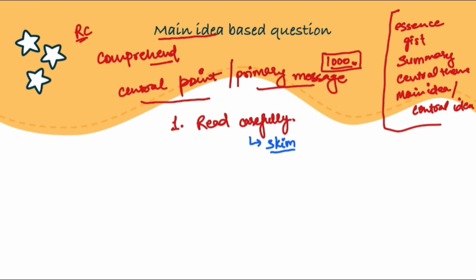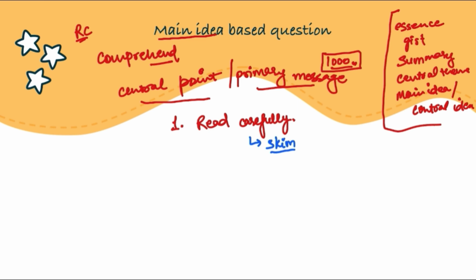Or we can also figure out the type of passage, as in, is it a descriptive one, is it an analytical one? If it is an analytical passage, then usually what happens is that basic information will be provided about whatever is being talked about in the first part, and then towards the end there will be an analysis done by the author, right? So we will be able to pay attention accordingly, and we will be able to figure out where to pay more attention, what to prioritize and what not to, right? So these things can be identified simply by skimming through the passage, by giving it a cursory reading, right? That will also help us save a lot of time.